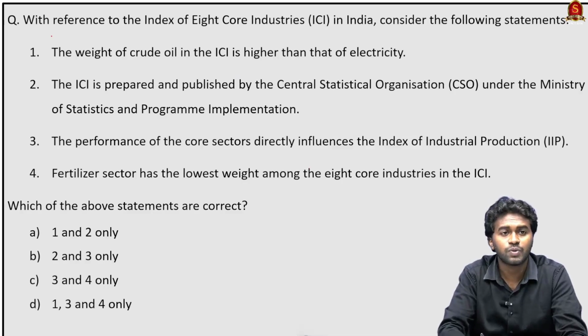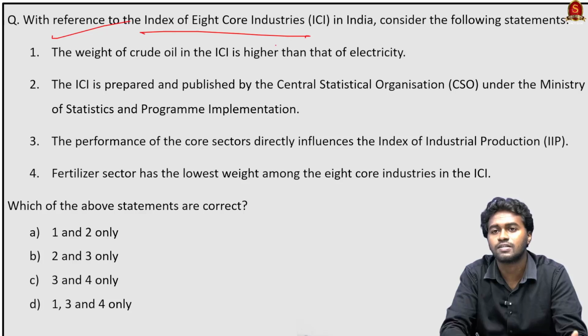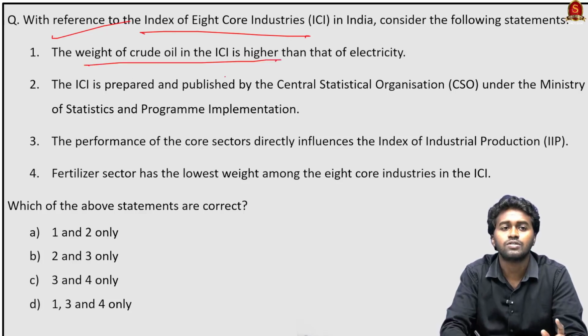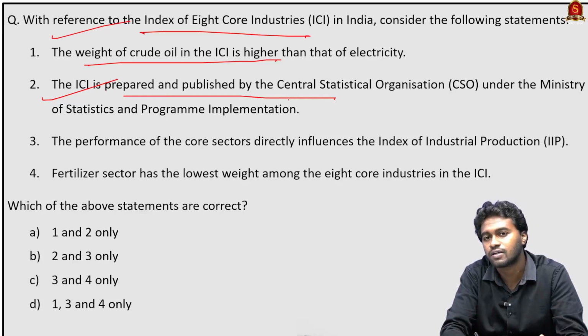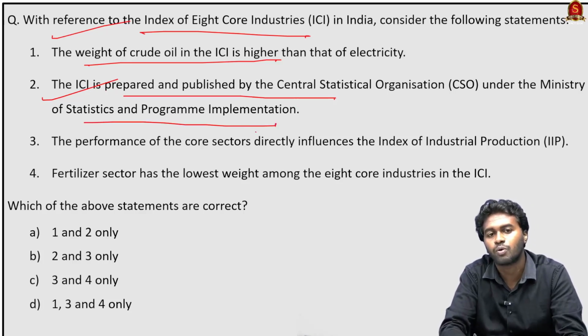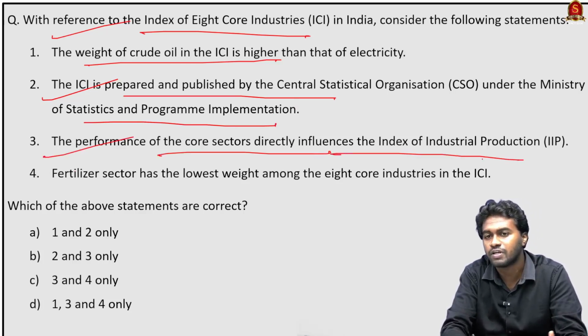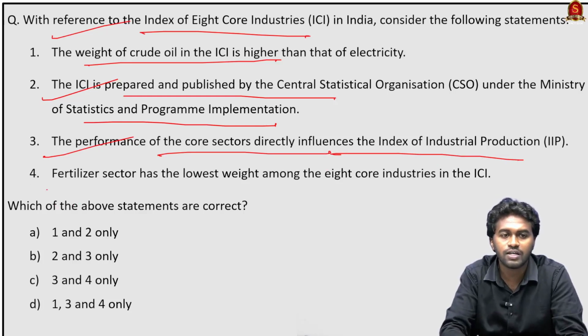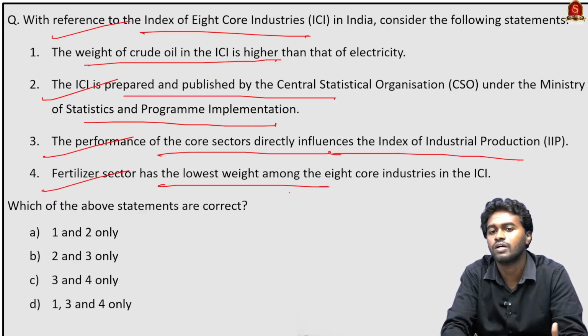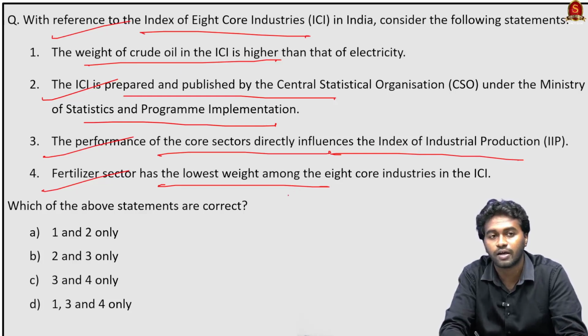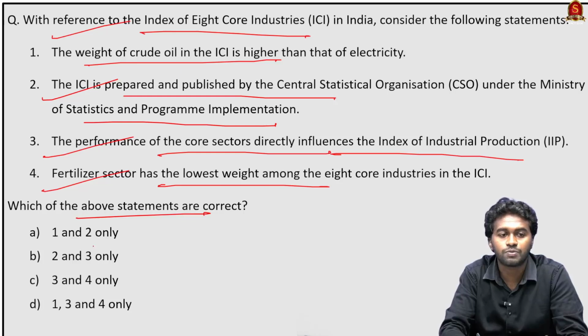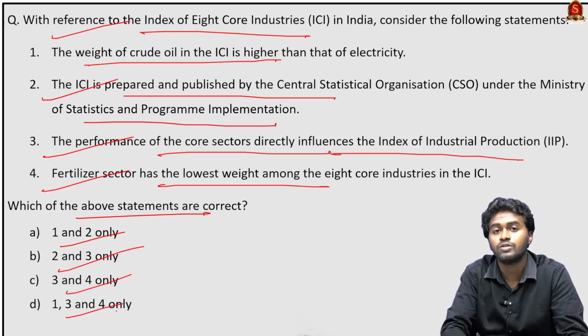So coming to the next question: with reference to the Index of 8 Core Industries in India, consider the following statements. Statement 1: the weight of crude oil in the ICI is higher than that of electricity. Statement 2: the ICI is prepared and published by the Central Statistical Organization under the Ministry of Statistics and Programme Implementation. Statement 3: the performance of the core sectors directly influences the Index of Industrial Production. Statement 4: the fertilizer sector has the lowest weight among the 8 core industries in the ICI. Which of the above statements is or are correct? Option A, 1 and 2 only; option B, 2 and 3 only; option C, 3 and 4 only; and option D, 1, 3 and 4 only.